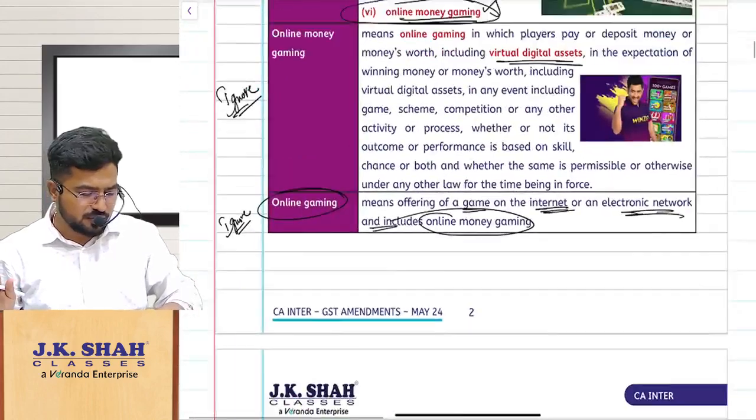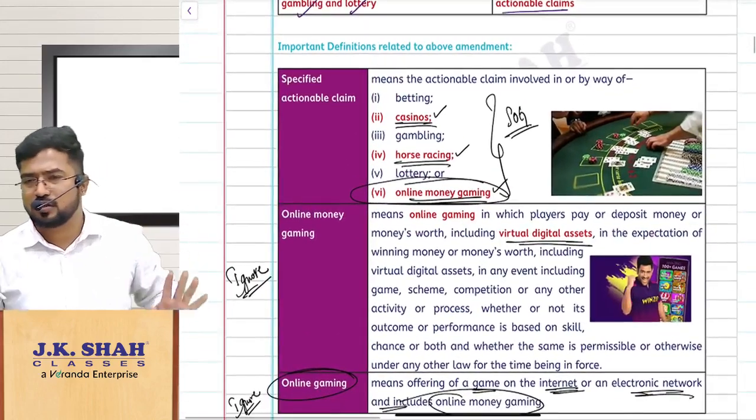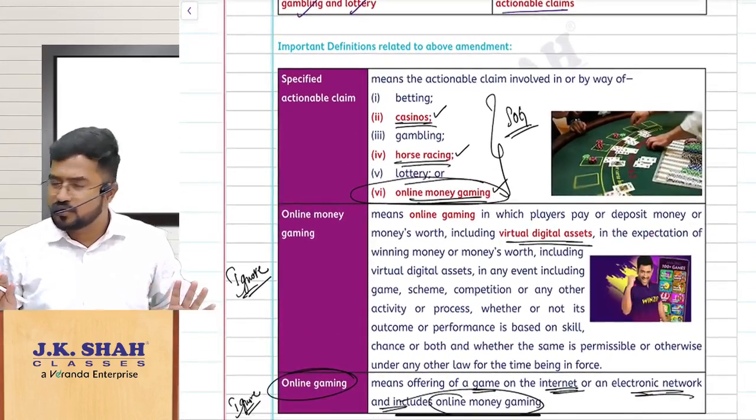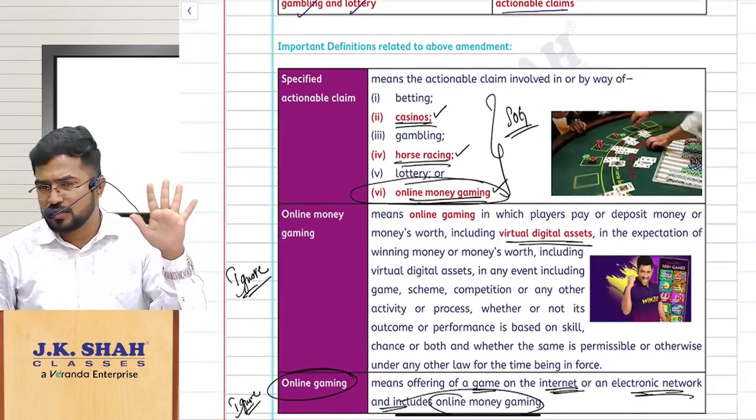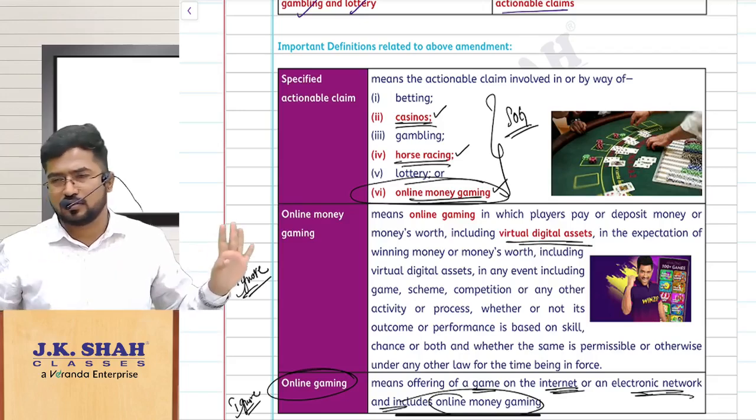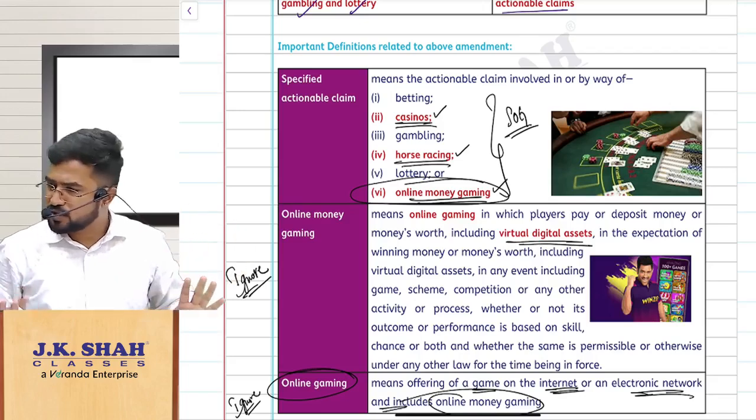The only thing you have to remember is these 6 points, what all are removed from Schedule 3. So now, as I said, lottery, betting, gambling, casinos, online money gaming and horse racing are covered under supply. So they are supply of goods.